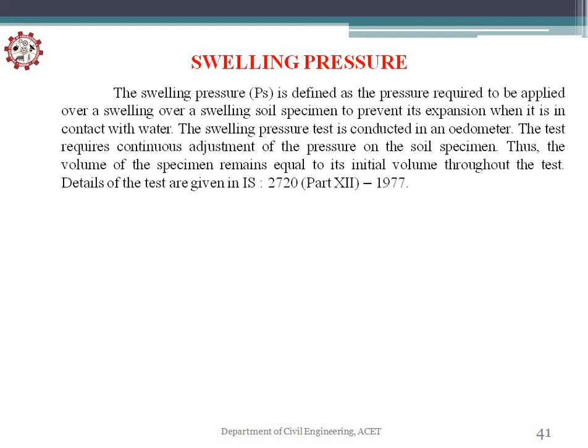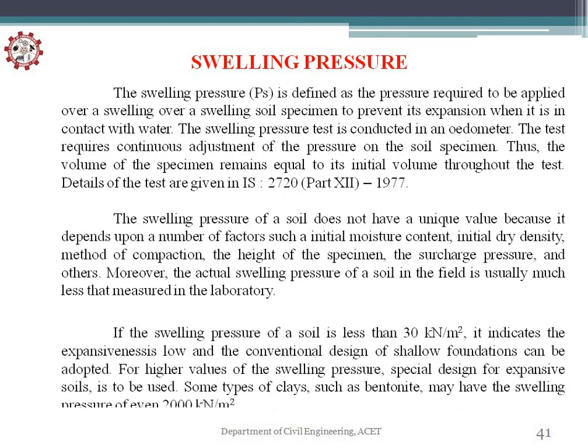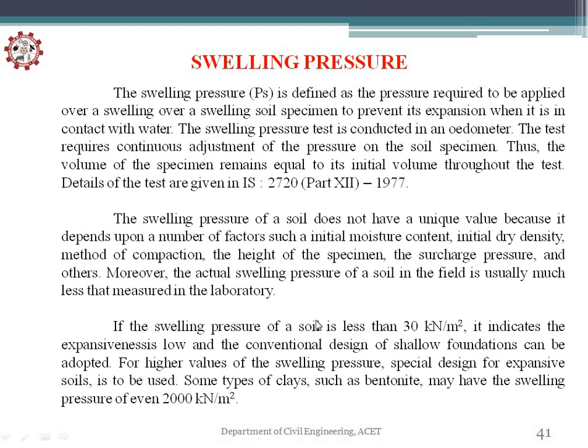It is done with the help of an oedometer, one of the instruments used to calculate the swelling pressure. You have to take the initial water content, then the final water content, dry density, etc. And the swelling pressure is calculated in the laboratory with respect to this.